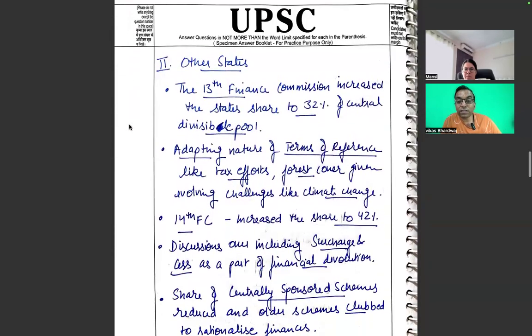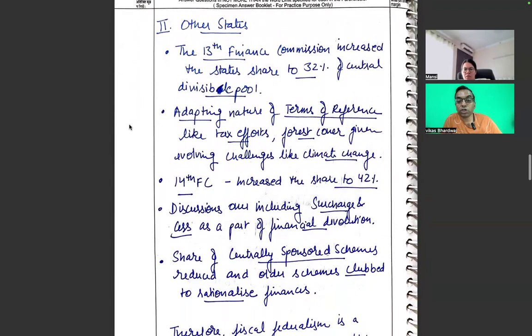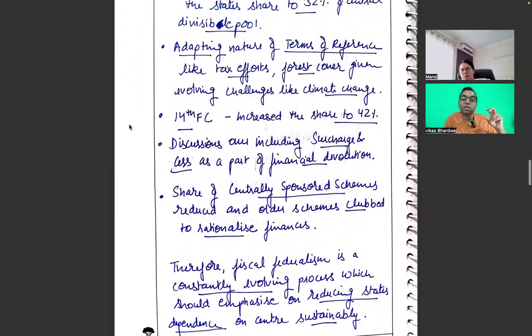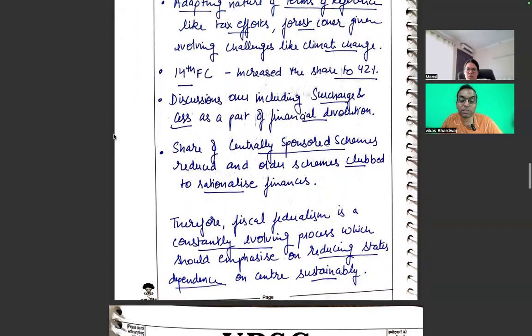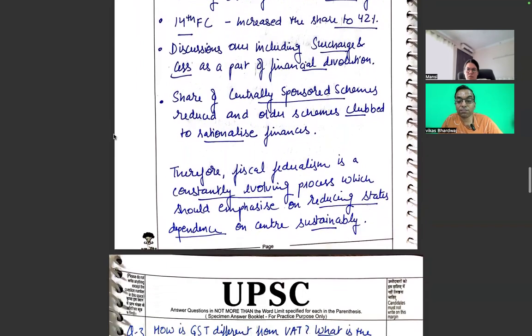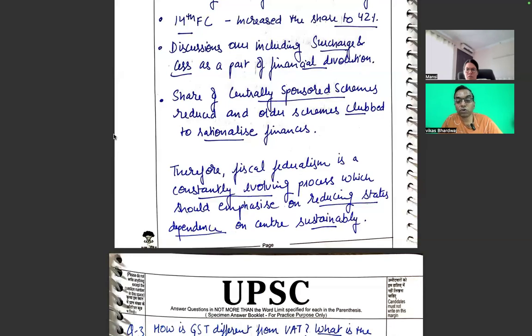Other states: the 13th Finance Commission increased the state share to 32% from the Central Divisible Pool, adopting new terms of reference like tax efforts, forest cover given, evolving challenges in climate change. So states like Tamil Nadu, states like Gujarat, they will be coming as an example. The 14th Finance Commission increased the share to 42%. Discussions over including surcharge and cess as a part of financial division. Share of centrally sponsored schemes reduced and other schemes clubbed to rationalize financing. Therefore, fiscal federalism is a constantly evolving process which should emphasize reducing the states' dependence on the Centre, for sustainability.